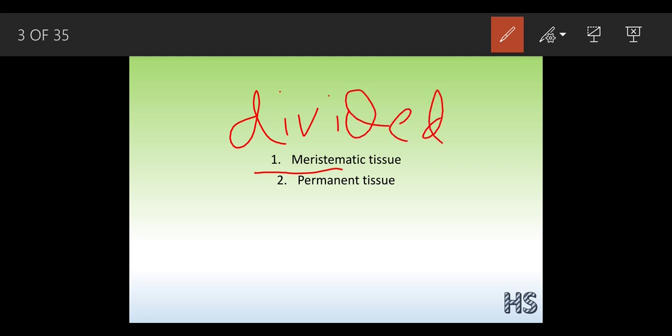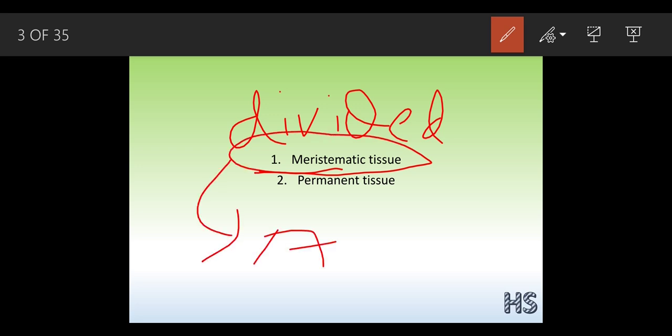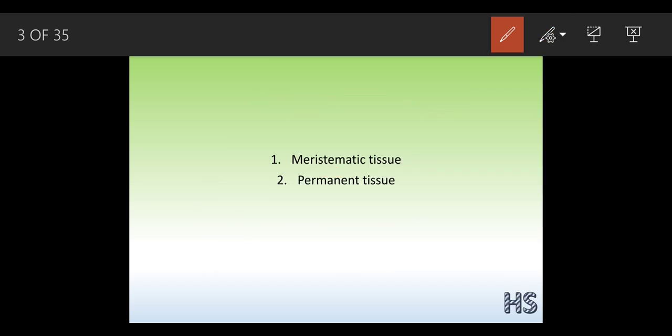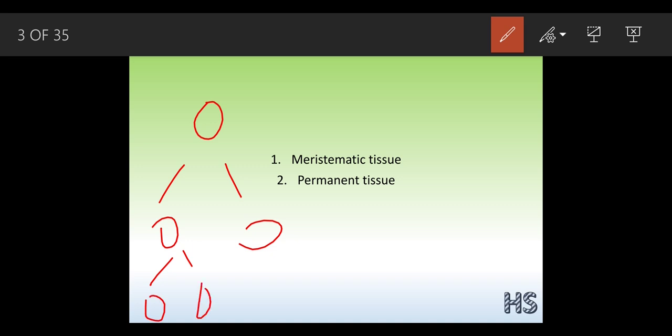These tissues are very active in nature. Why are they active in nature? Because they have the ability to divide. Suppose this is one cell, out of this one cell two are going to form, and from these two cells four cells are going to form, and then 8, 16 and so on. This is a continuation of the process. These meristematic tissues help in the growth of the plant.